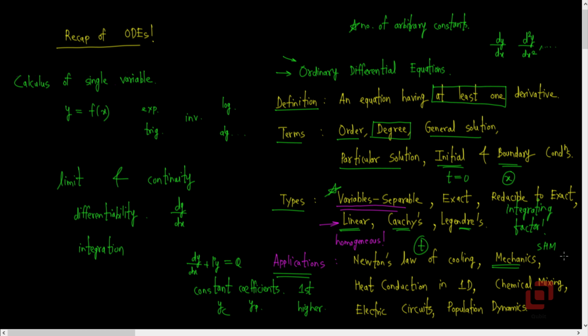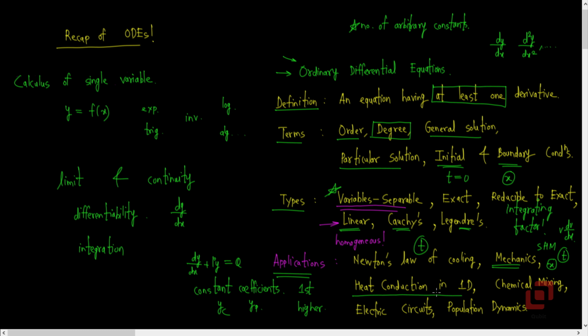Even here, the independent variable is time, but in some of the cases, it may even be the spatial variable x, such as the expression for acceleration as v into dv by dx. One of the applications which you may recall from mechanics is to find the escape velocity of any object thrown from the surface of the earth. Then we studied heat conduction in one dimension.